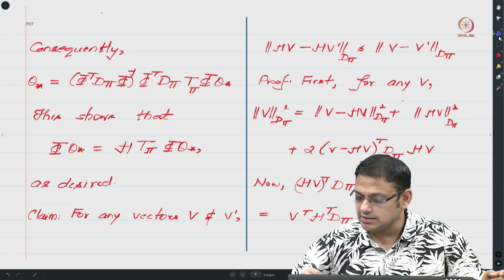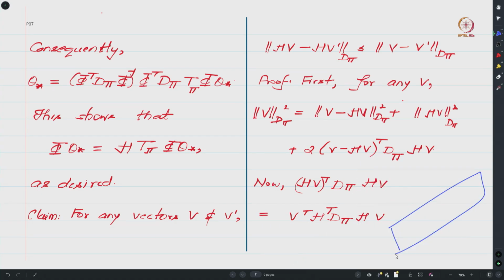So pictorially, what we are saying is that if this is your column space of phi, and let us say you had v here and v prime here, and you project these quantities onto the column space of phi, so that you end up with hv here and hv prime, what we are claiming is that if you look at the distance between these two points and compare it to the distance between v and v prime, then the relationship stated over here holds. So let us try to prove this. This result is common to any of your Pythagoras theorems, so not very different.